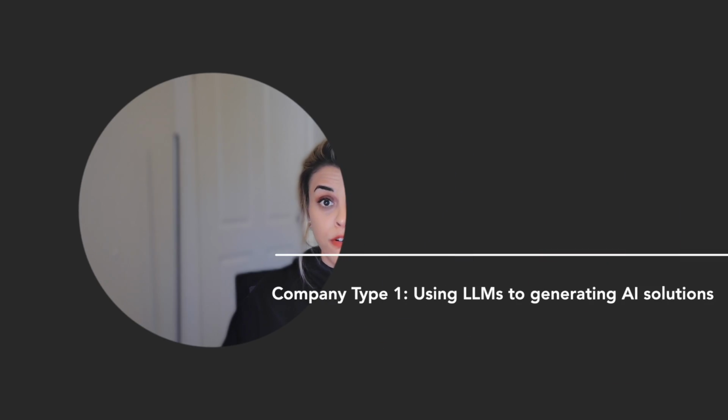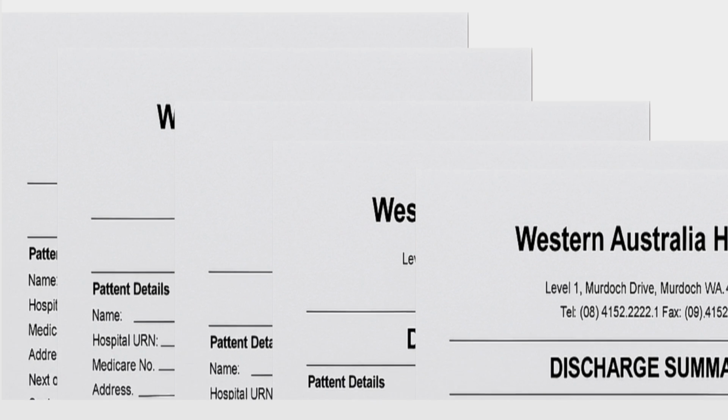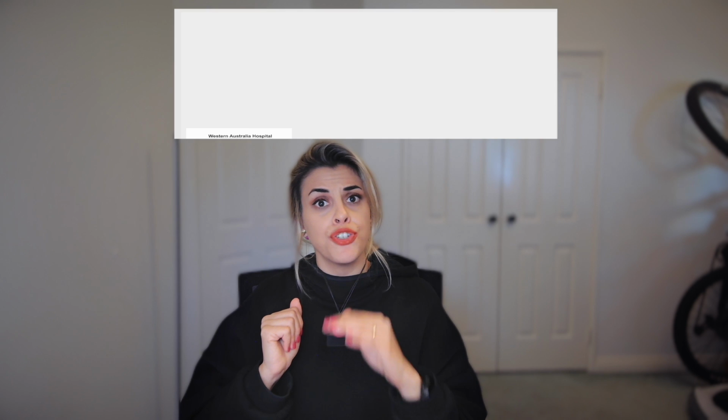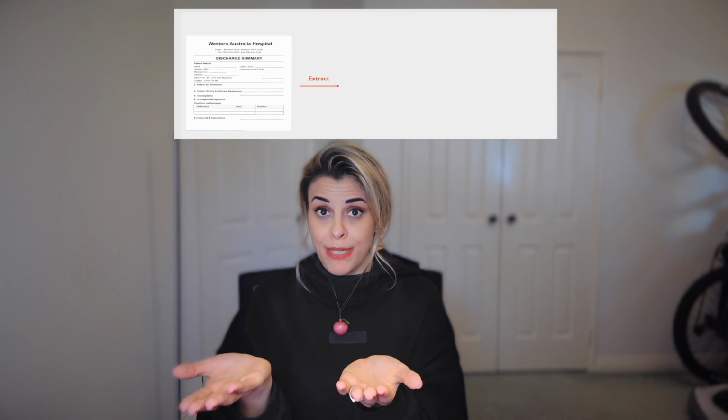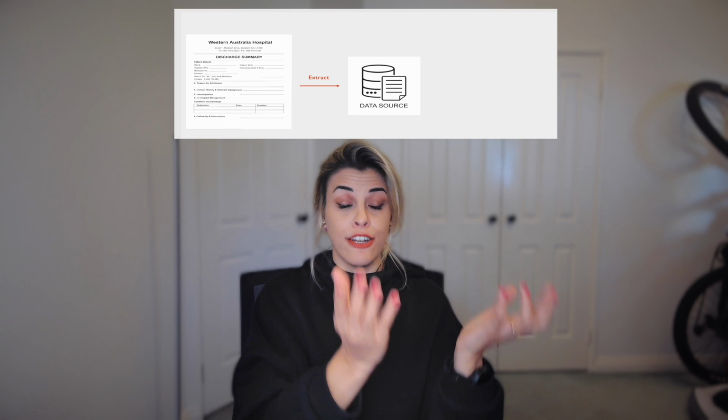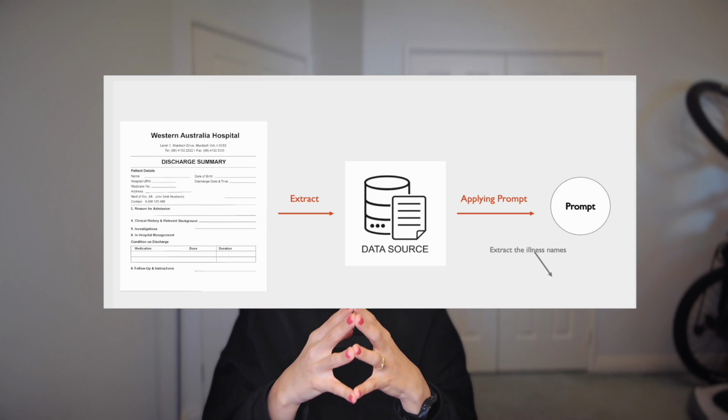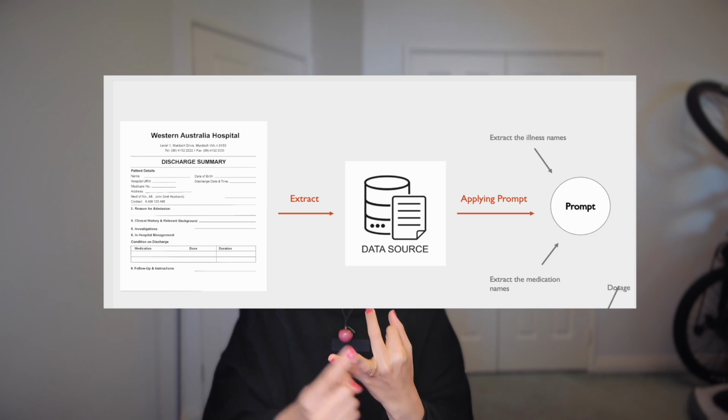Let's say the government wants to use the healthcare documents from a Western Australia hospital. So what would be the process for this project? The very first step should be extracting the text from the documents, then storing those texts in a data source, and then defining a prompt. In this case, the government would hire prompt engineers to use the LLM to generate those AI solutions. For example, extract the illness name, extract the medication's name, the dosage, the frequency. So the prompt engineer should define those prompts, plus understand LLMs, and also should be good in English, of course. These are the requirements of a prompt engineer for this project.